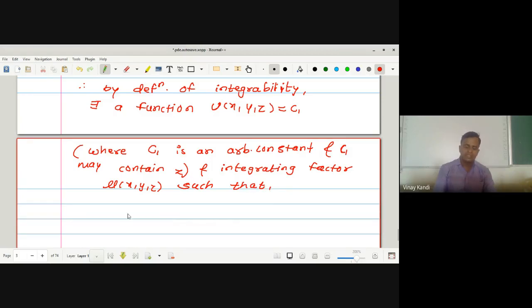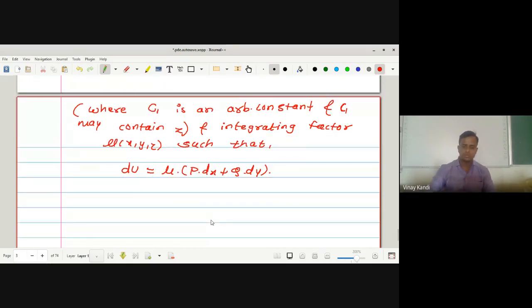by the definition of integrability, we can write du is equal to mu into (p dx plus q dy), which is equal to dou u by dou x into dx plus dou u by dou y into dy, which is equal to mu p into dx plus mu q into dy.